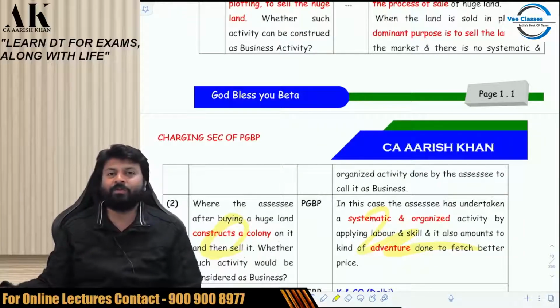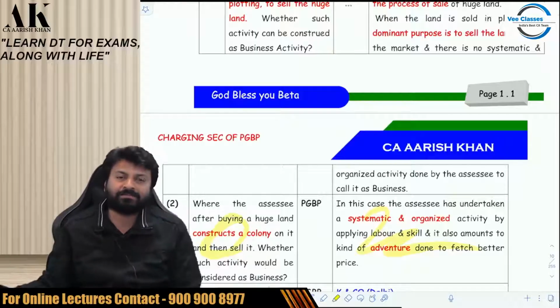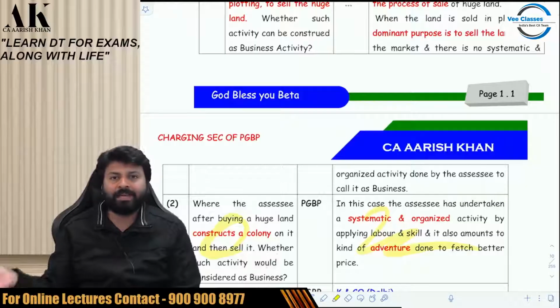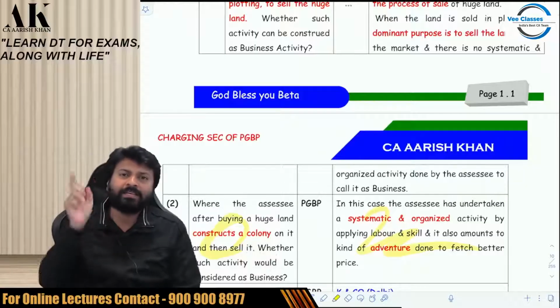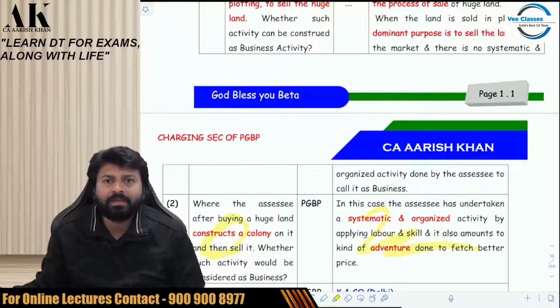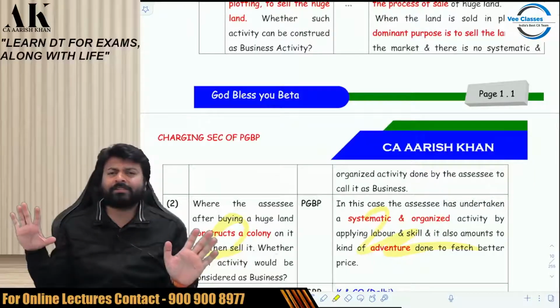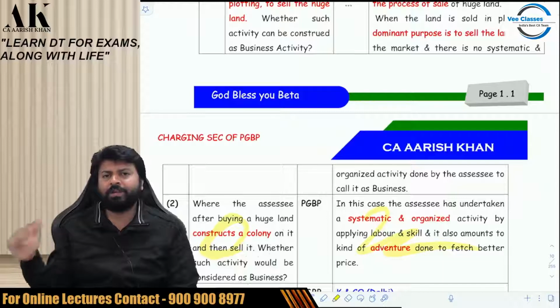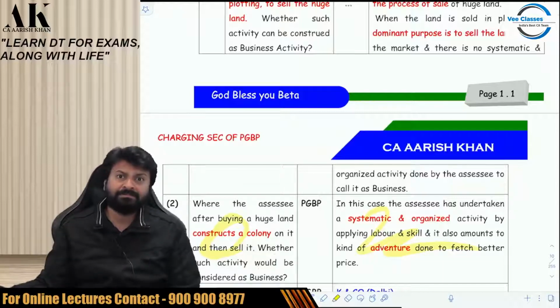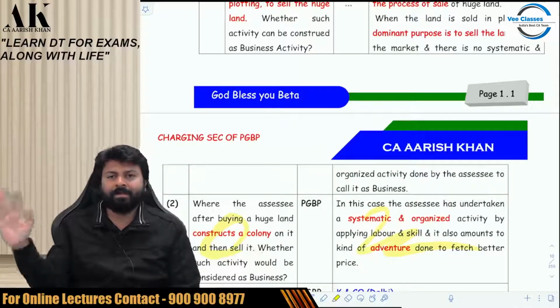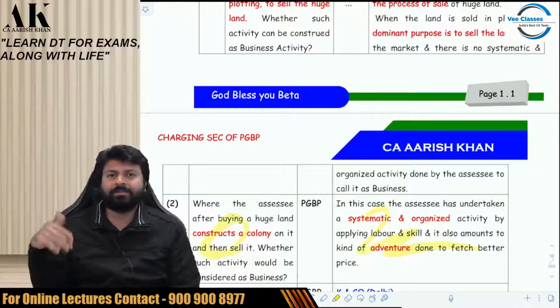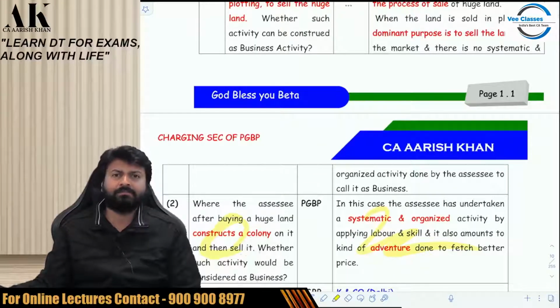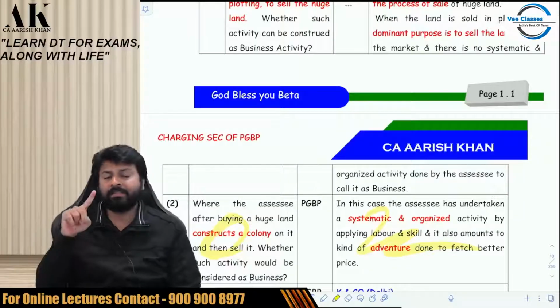That depends upon in what context you are receiving the interest. Are you receiving the interest in business context? Yes. If it is received in business context, then it is PGBP. If it is not received in business context, but in an independent context, then IFOS. Let me give you an example. If I have idle money that I have kept in the bank and I'm getting some interest, IFOS. Second example, listen carefully, it's very important.